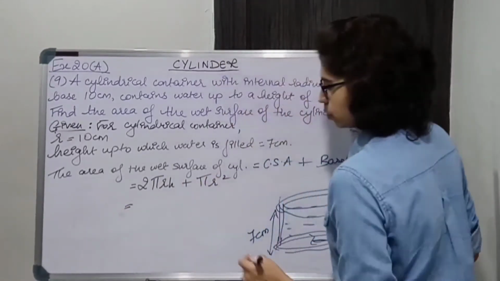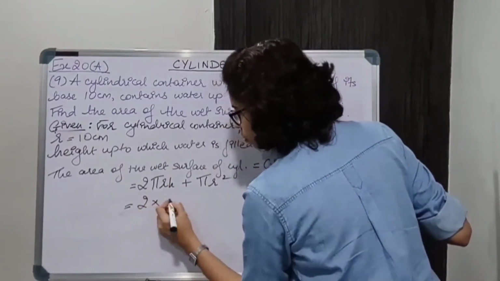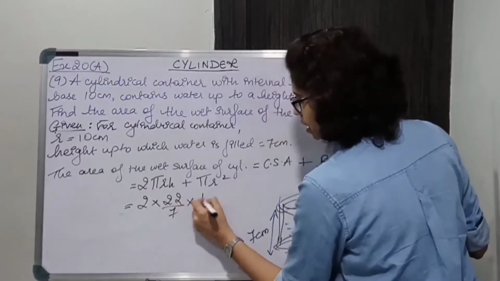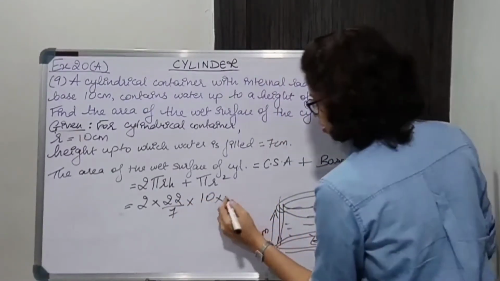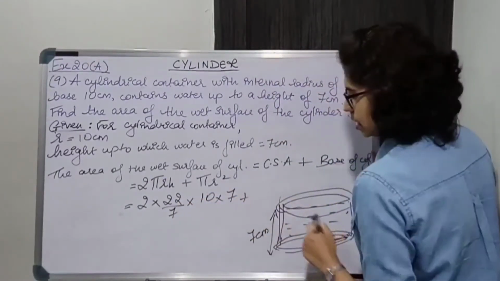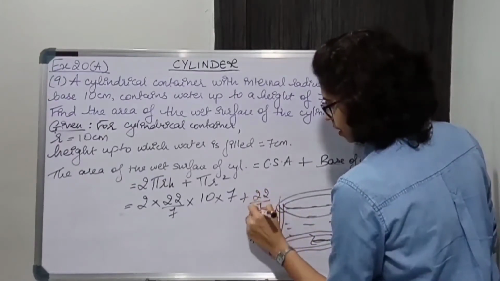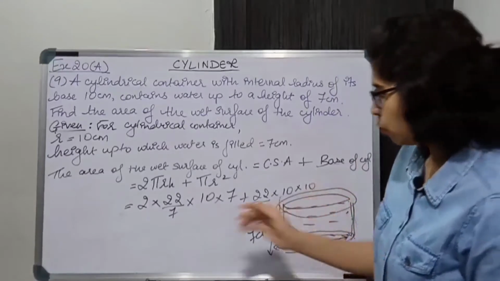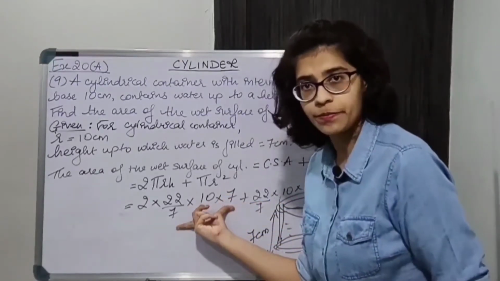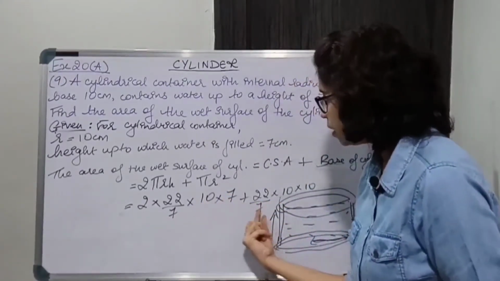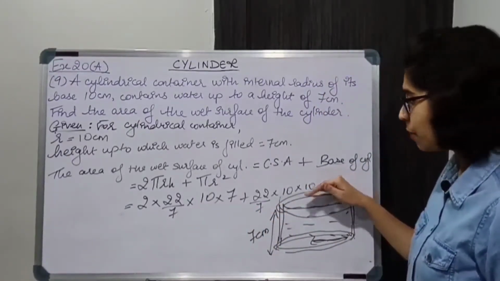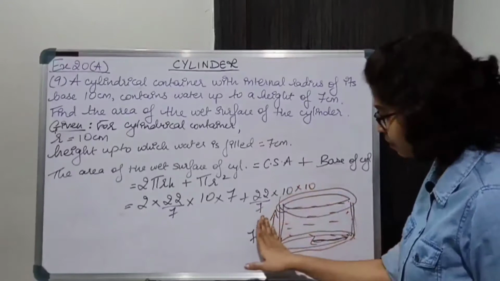Now 2 into 22 upon 7 into r, which is 10, into h, which is 7, plus 22 upon 7 into 10 into 10. Now don't cancel this 7 over here. We'll keep the denominator the same for both of them because in this part nothing is getting cancelled, so 7 will remain.